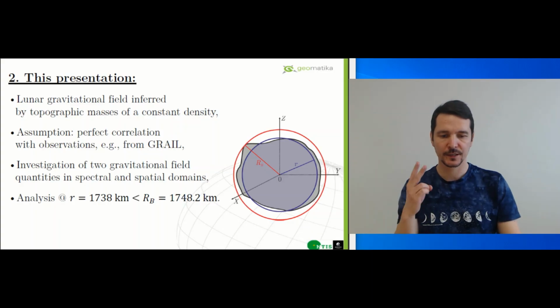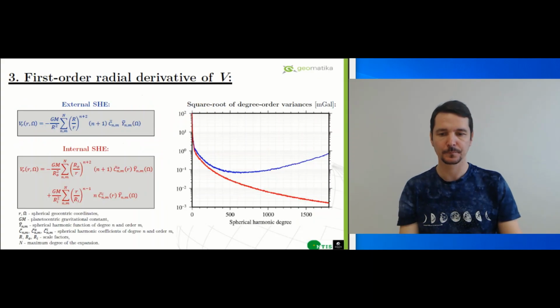We analyze two quantities on the sphere of radius 1738 kilometers. Calculations and interpretations of the lunar gravitational field are routinely performed on this surface, which is 10.2 kilometers below the minimum Brillouin sphere.